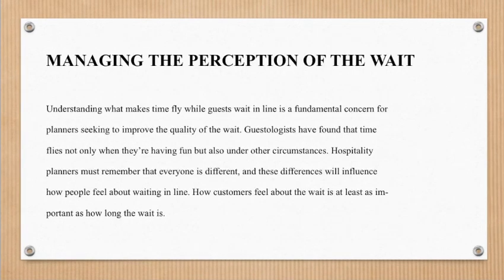And now let's proceed to managing the perception of the wait. Understanding what makes time fly while guests wait in line is a fundamental concern for planners seeking to improve the quality of the wait. Guestologists have found that time flies not only when they're having fun, but also under other circumstances. Hospitality planners must remember that everyone is different, and these differences will influence how people feel about waiting in line. How customers feel about the wait is at least as important as how long the wait is.